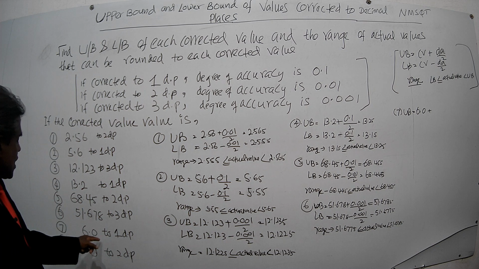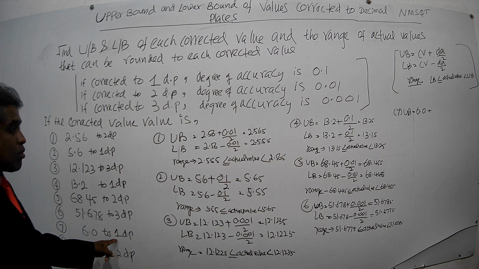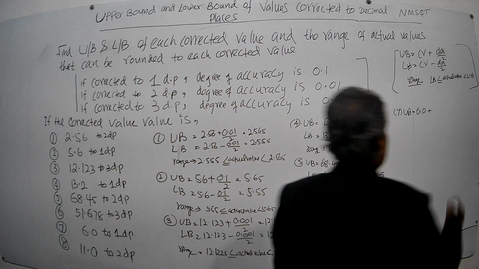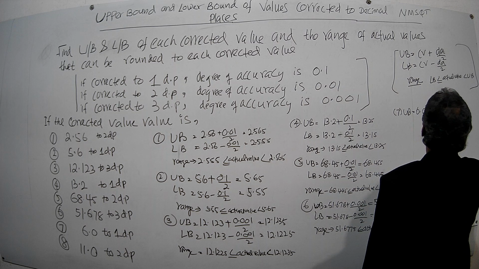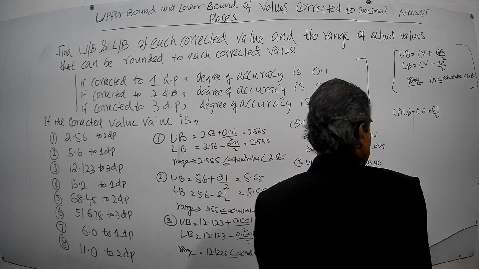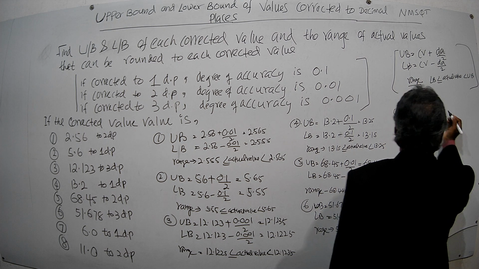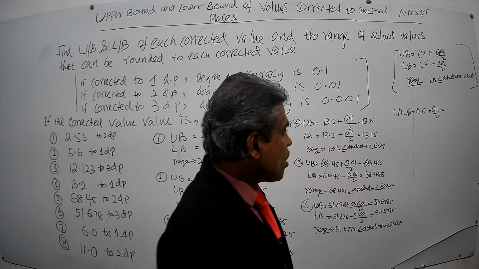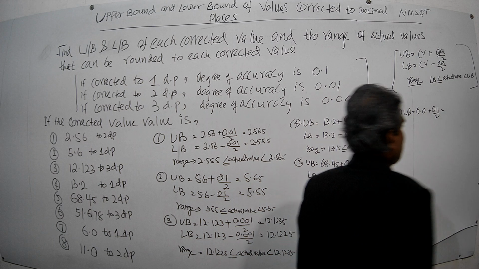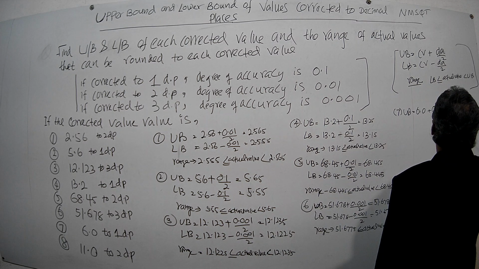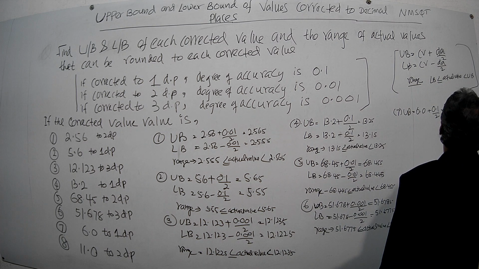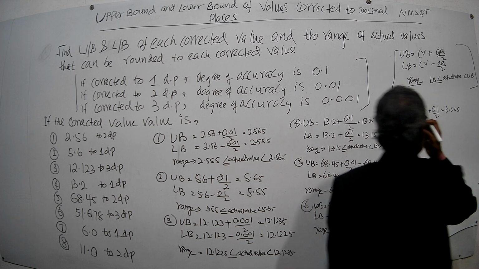This number has been corrected to 1 decimal place. Therefore, degree of accuracy is 0.1, that is divided by 2. Right. Now calculate this: 0.1 divided by 2 is 0.05. Add on to this one.